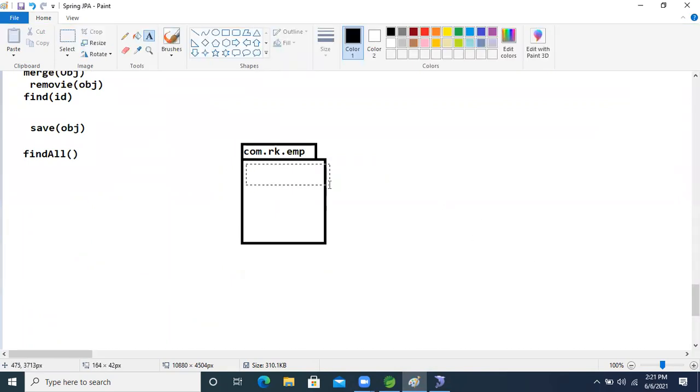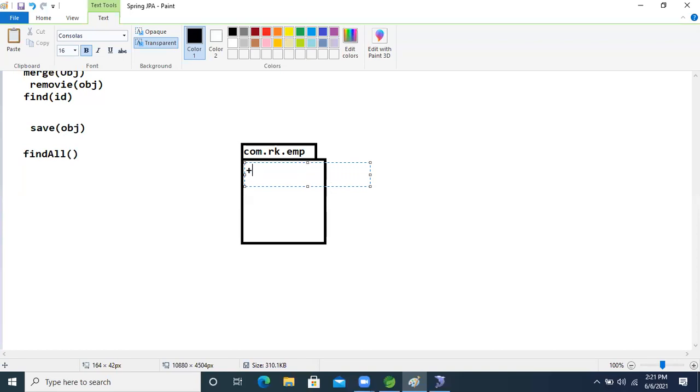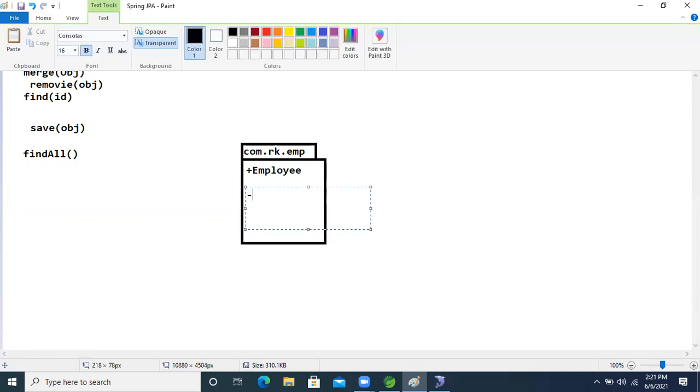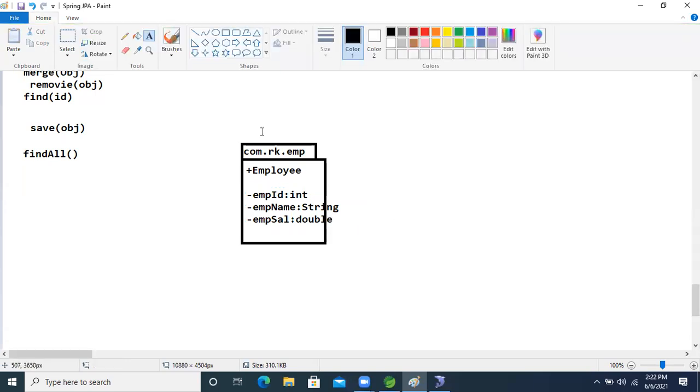Now the model name with the plus symbol: Employee. In this Employee, how many variables are there? I'm taking empId, which is int. After that, empName, and another one, empSal, which is double. This is our model class.